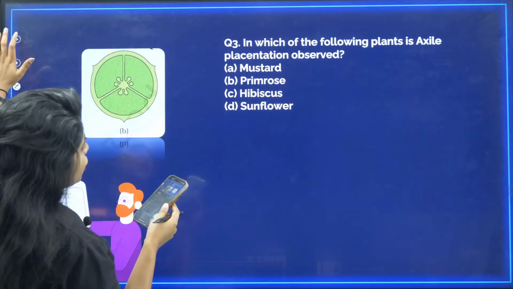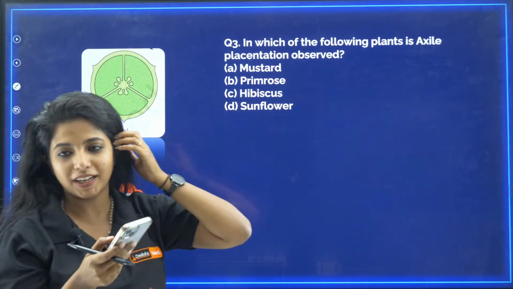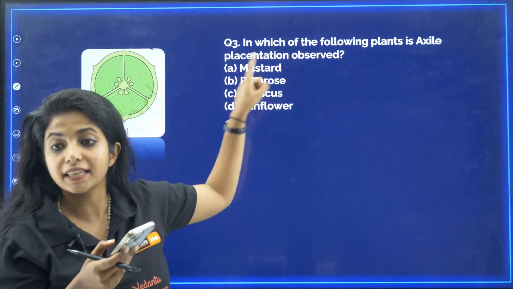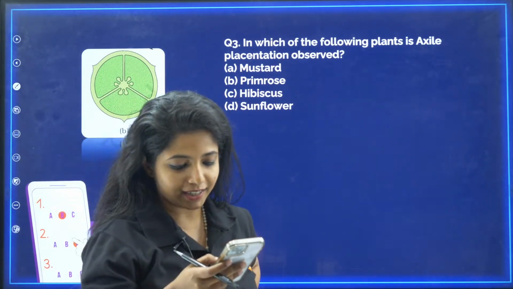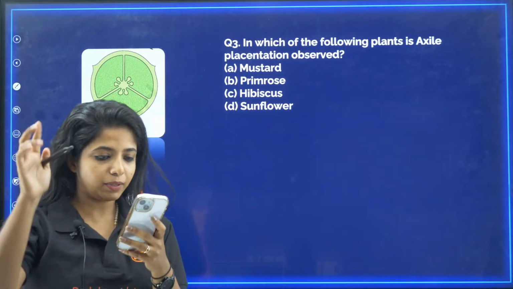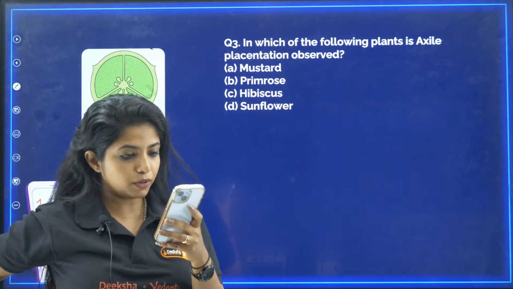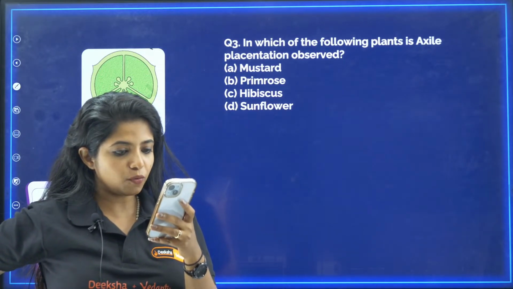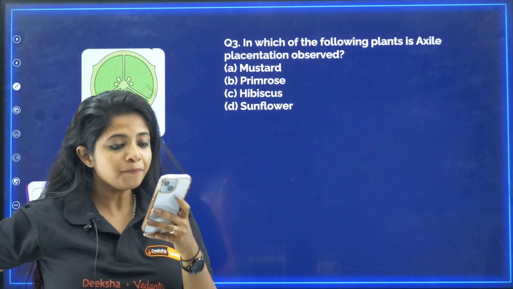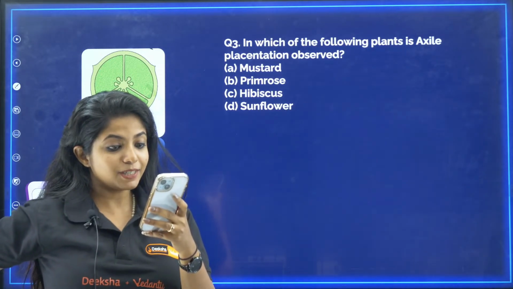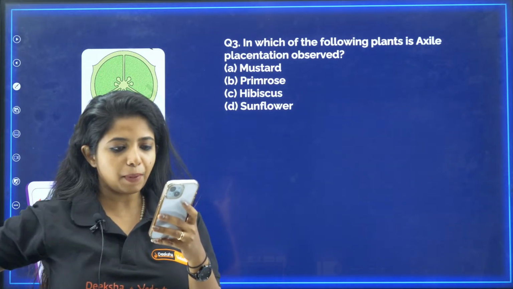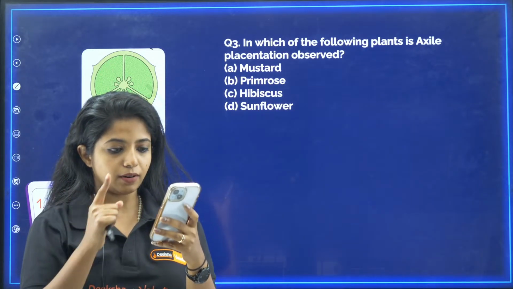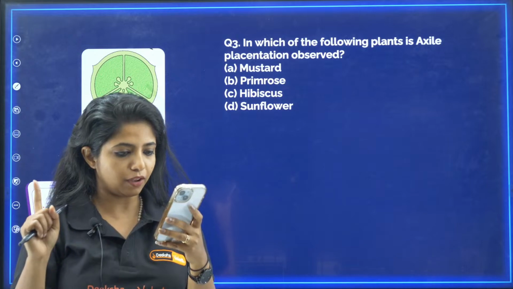Now, solve the next question and I'll read out the names of the children who tried to attempt. In which of the following plants is axile placentation observed? With what I explained previously, you can tell me the answer. I'll come back to the people who tried to attempt. I had Shivakumar, Shrishti, Supriya, Bhagyashree, Bhavani, Samartha, Deepa, Rohan. Sure, today it will be there, okay? I'll ask the team to provide the PDF.